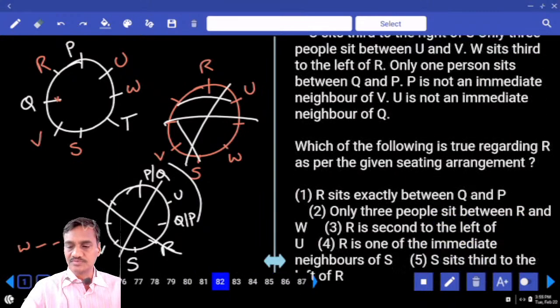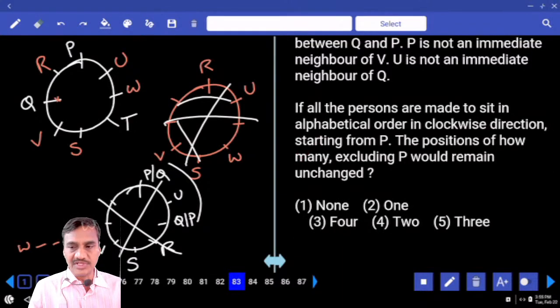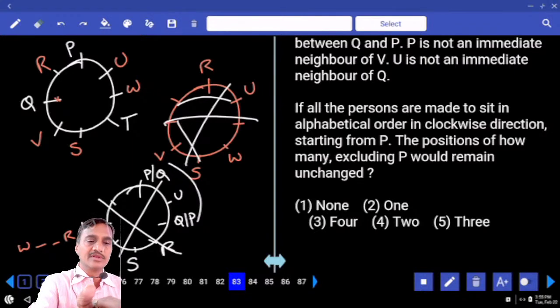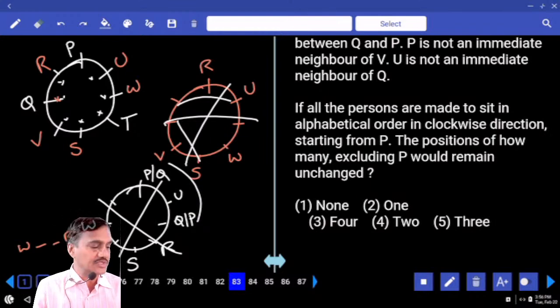Then coming to this 82. Now in this 82, which of the following is true regarding R? R sits exactly between P and Q, definitely true, choice 1, question number 82. Then 83, if all the persons are made to sit in alphabetical order clockwise starting from P, then the positions of how many excluding P would remain unchanged? P, then Q, and in the clockwise or anti-clockwise? Clockwise. P, Q, R, S, T, U, V, and W. Is there any person remaining at the same place? No. None, that is given in choice 1, question number 83.